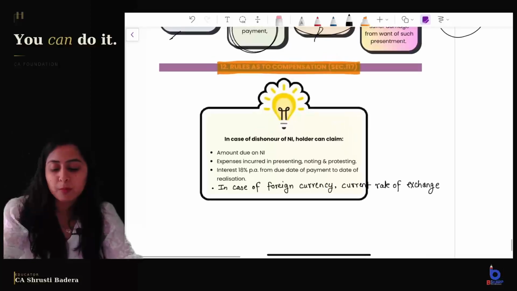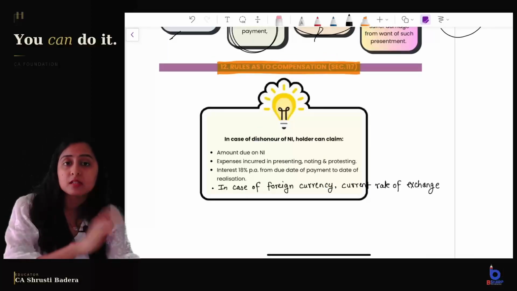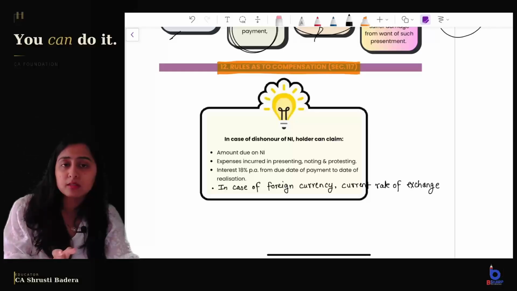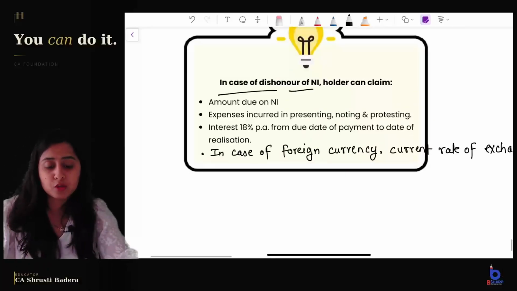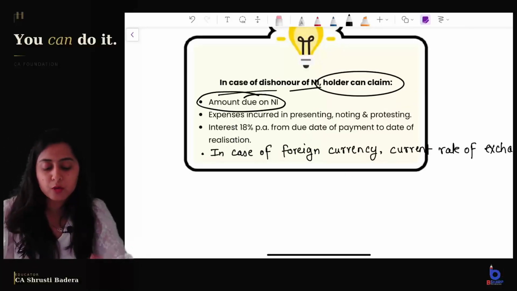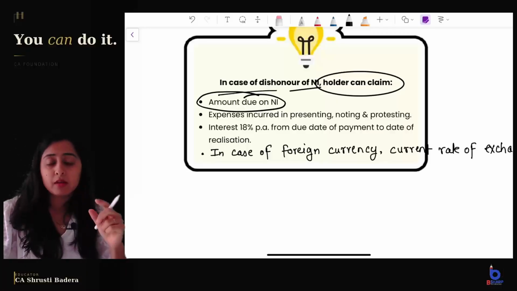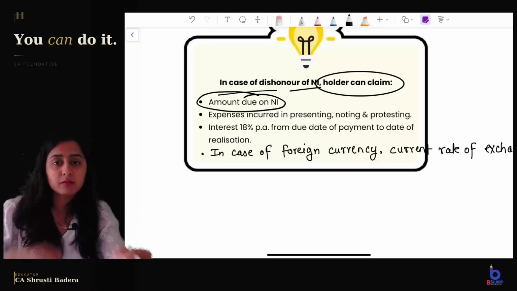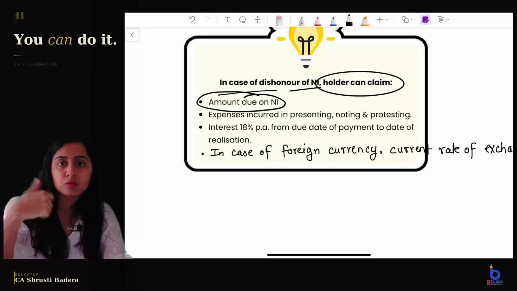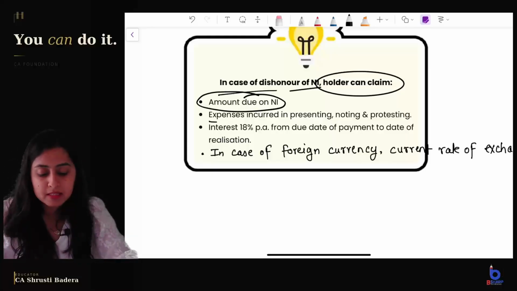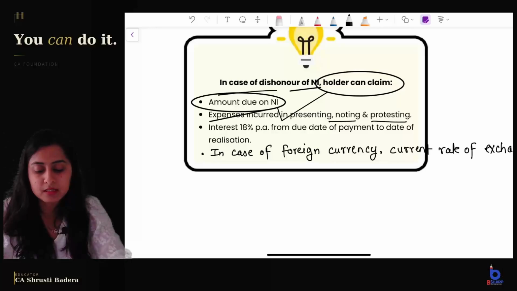Now coming to rules of compensation, the last topic. When the check is dishonored, what does the law say regarding compensation to the holder of the instrument? Section 117 of the Negotiable Instruments Act says, in case of a dishonor of negotiable instrument, holder can claim amount due on the negotiable instrument, whatever is the amount due. Now when the dishonor is made, you will have to follow a certain process. You will have to make noting of the instrument, go to the notary, make a noting, then you will have to incur the legal expenses. So expenses incurred in presenting, noting and protesting, all these expenses can also be recovered.